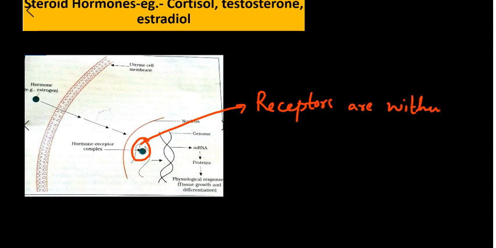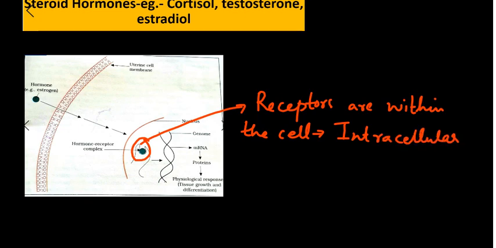Steroid hormones are, for example, estrogen, testosterone, and cortisol. They are allowed to pass through the plasma membrane and enter into the cell and get attached to the receptor found inside the cell, and they form a hormone receptor complex.